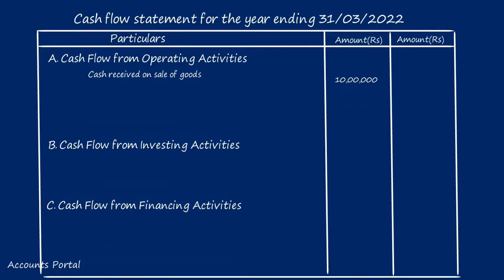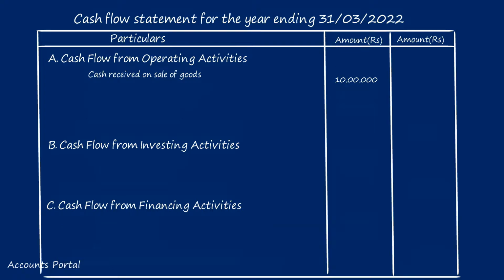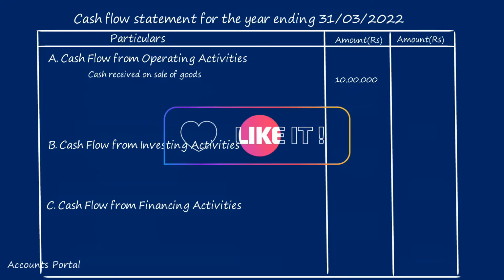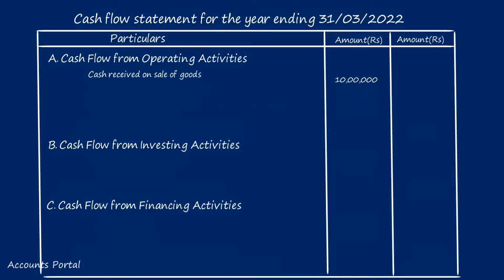Next, the second part of the problem. Payments on accounts payable for inventory totaled rupees 7 lakhs 80,000. So it is a payment. Accounts payable means payment to our creditors or suppliers. When we make payment to our supplier, what kind of cash outflow is it? Is it operating or investing or financing? Yes, again you got it right. When you make payment to the supplier, it has to do basically with your operation or operating activity. So I will write here cash paid to creditors or suppliers, and the cash paid is how much? 7 lakhs 80,000. Because it is an outflow, I am writing it in brackets.